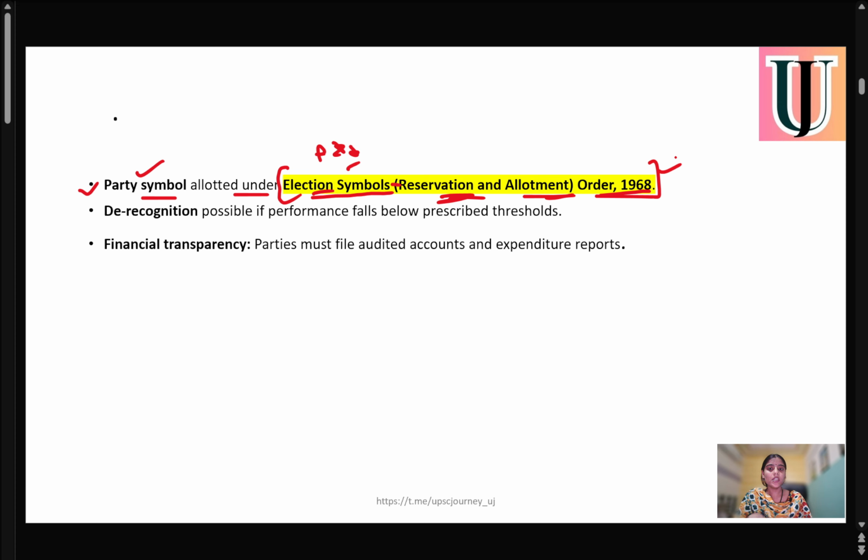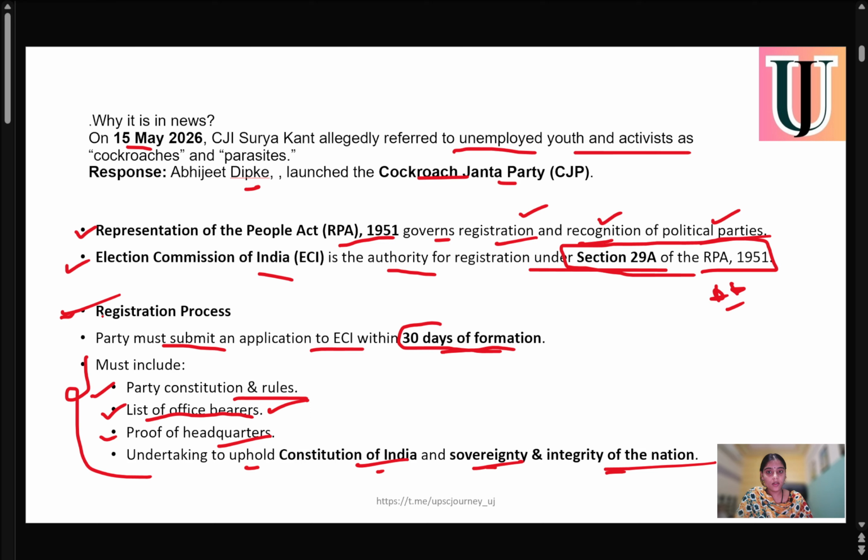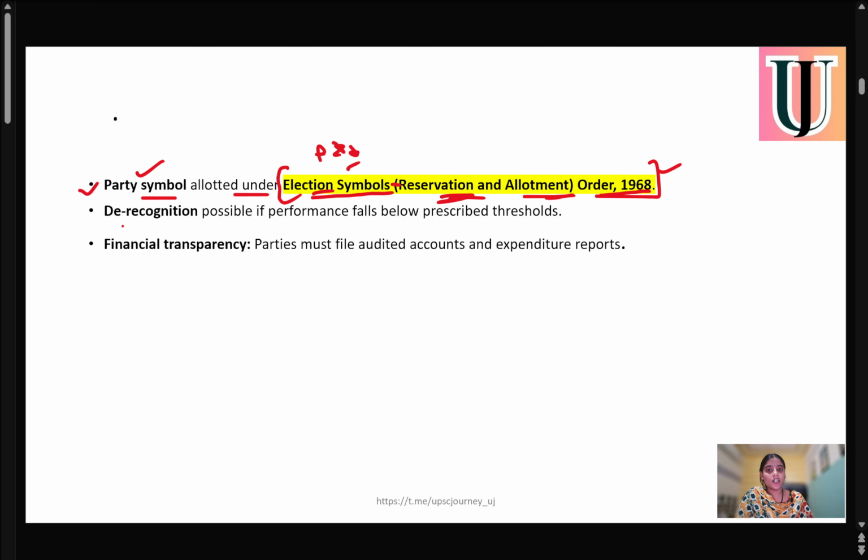And as we said, they need to have some minimum threshold and meet all these conditions. But if they don't meet these conditions, they can be derecognized if their performance falls below the prescribed threshold. At the same time, they need to have financial transparency. The parties must file audited accounts and expenditure reports, which means they have to submit their audited expenditure and accounts report to maintain financial transparency. So these are the things a party has to submit before they get registered under the Representation of the People Act.